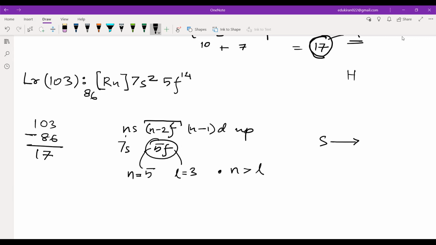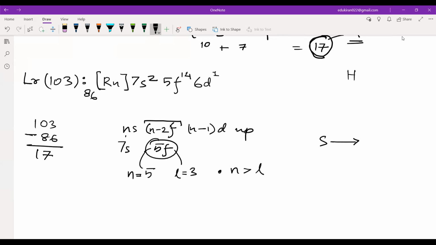Okay, why is this coming in d, 5f14, and then I will write 6d1? This is problematic. Wait a second. I hope I've written the atomic number correctly.